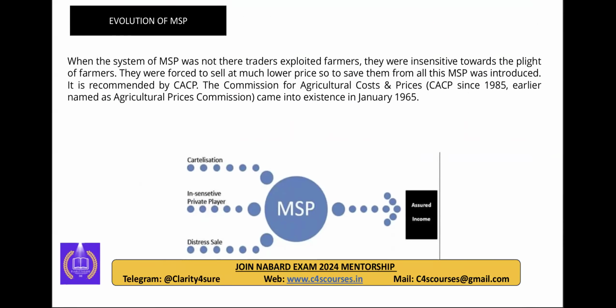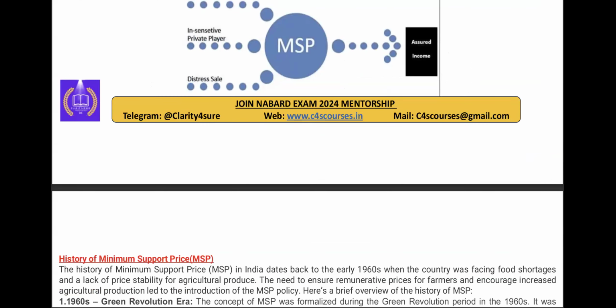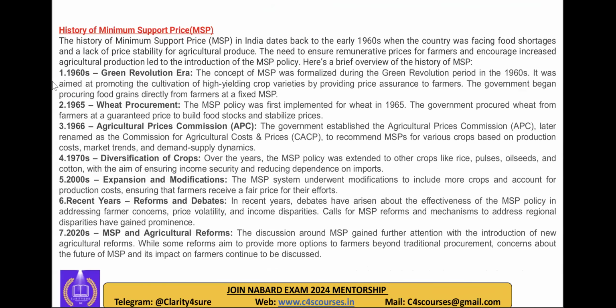Next, the evolution of MSP. We will see shortly how it evolved. This was the timeline I was telling you: the 1960s Green Revolution, then wheat procurement, the Agricultural Prices Commission, APC, which was later named CACP. Then the 1970s diversification of crops, 2000s expansion of crops, recent years' reforms, and then the demand for legalizing MSP. So this is in short the history of MSP. It is not that important, but you can use it in the introduction as per the demand of the question.